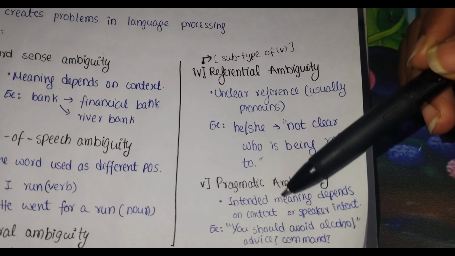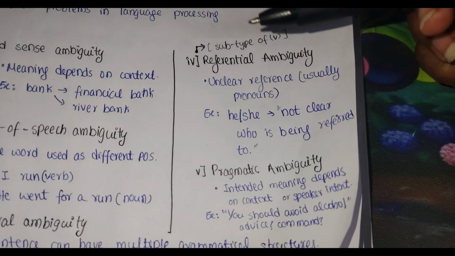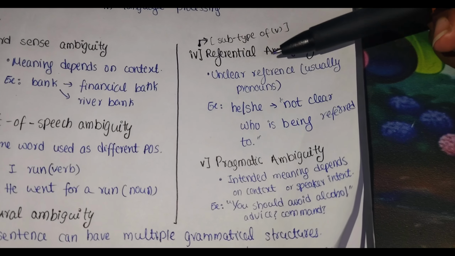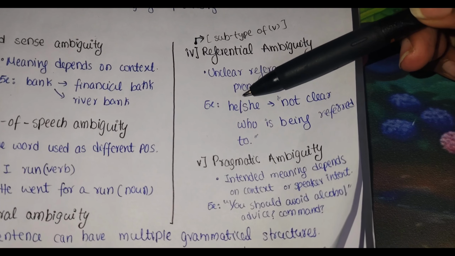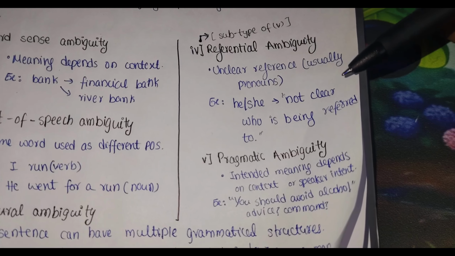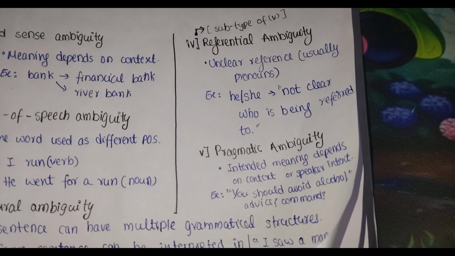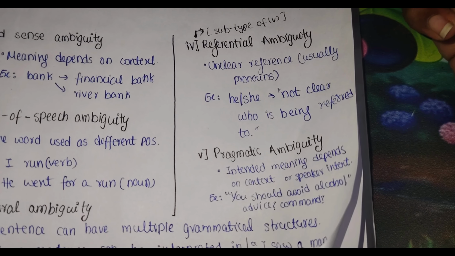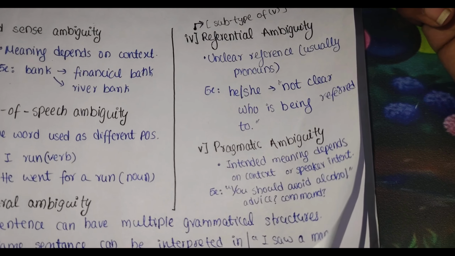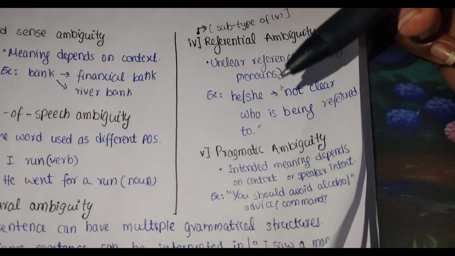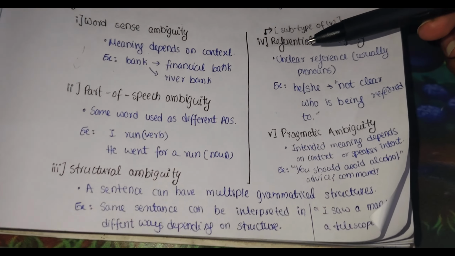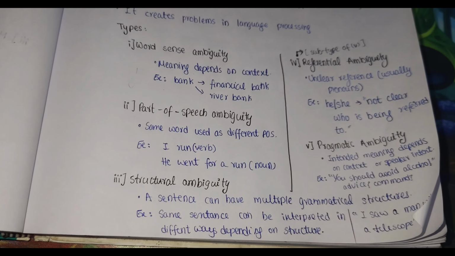A subtype of pragmatic ambiguity is referential ambiguity, which means it has unclear reference, usually pronouns. If I use he or she in a sentence, it is not clear who it is being referred to. If I use two nouns of the same gender within a sentence, and in the next sentence I use he or she, then it will be confusing, right? For which name are we using that he or she? So that is about referential ambiguity.